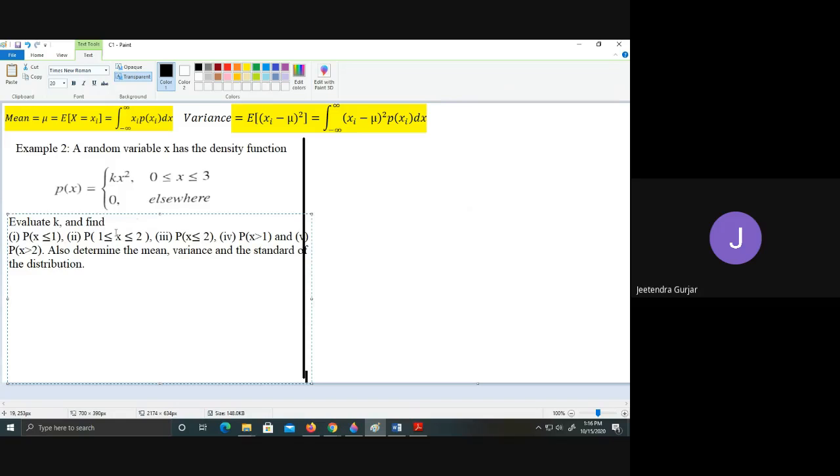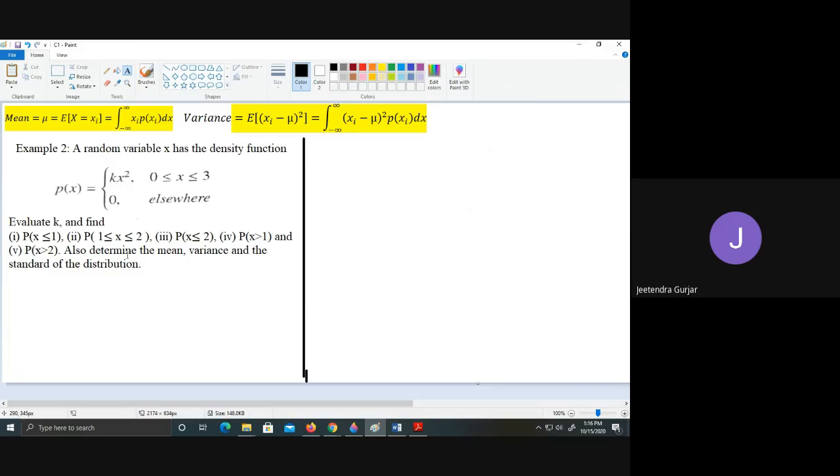One by one you start solving, it is easy to calculate. We will start the example quickly. I will take the solution now. Solution.